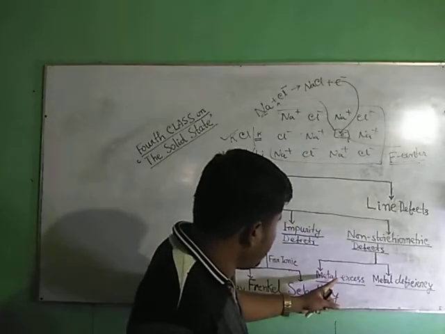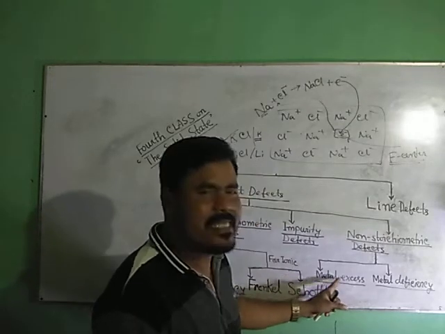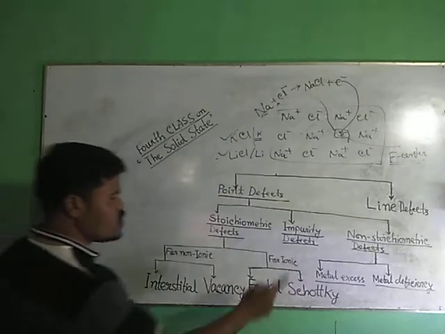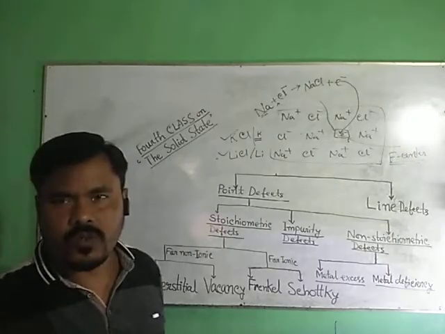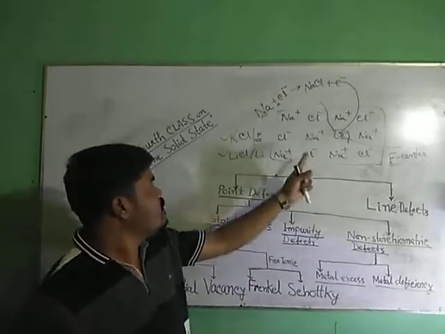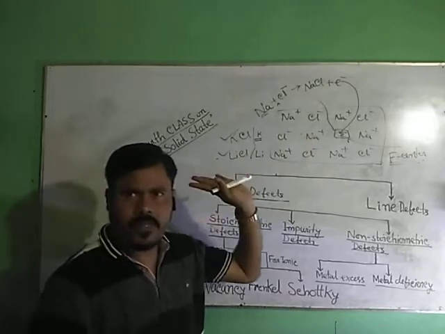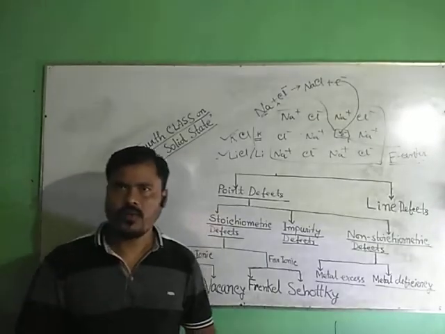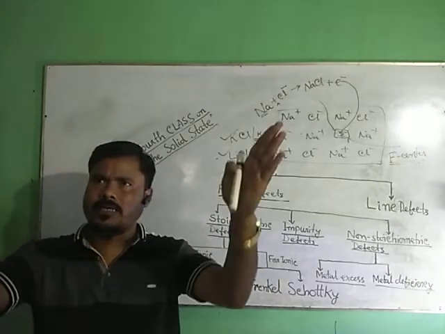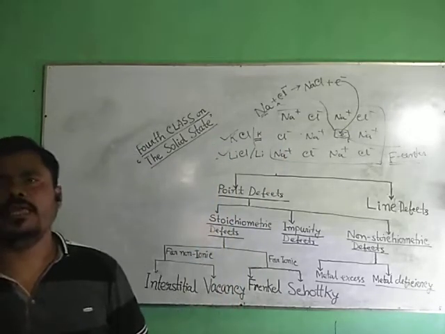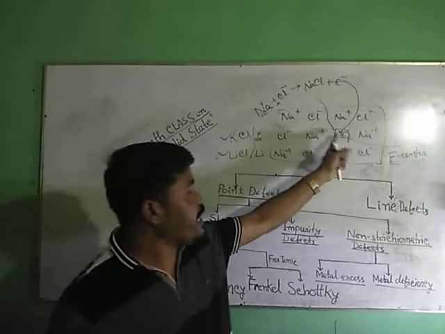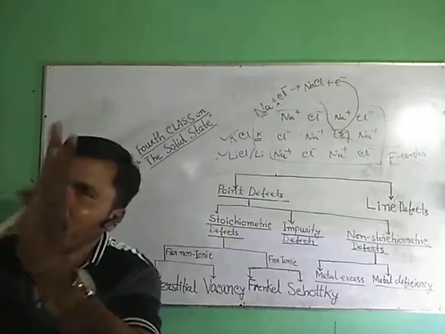In an ionic solid, the anionic sites occupied by unpaired electrons as a result of metal excess defect due to anionic vacancies are called F centers.